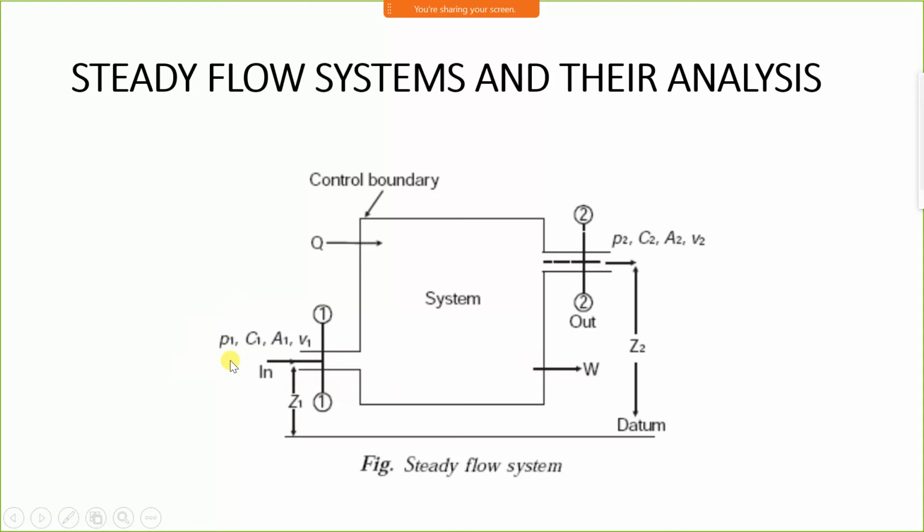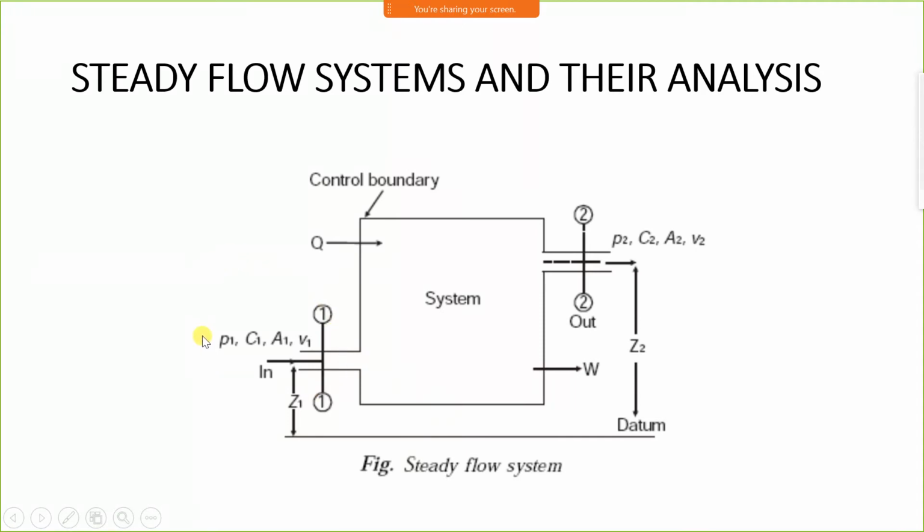Here, the working substance enters and the working substance leaves. Therefore, it is an open system. In an open system, mass and energy both enter and leave the system. Fluid is entering at a particular height Z1 and leaving at a particular height Z2. Therefore, the difference in height between entering and leaving is Z2 minus Z1. Heat is also entering, and as the heat is entering, it is giving some work done.